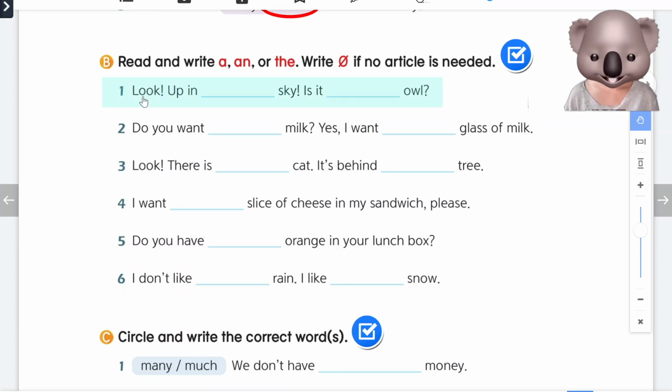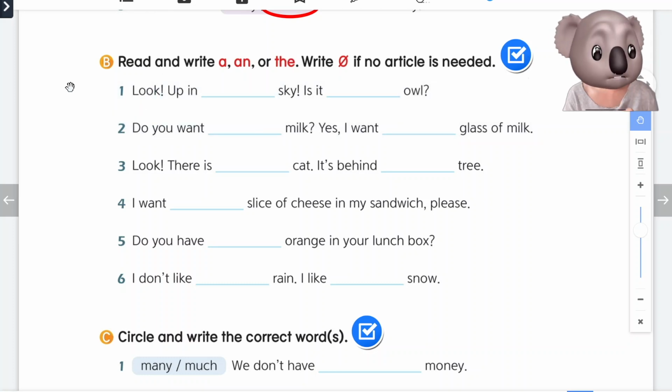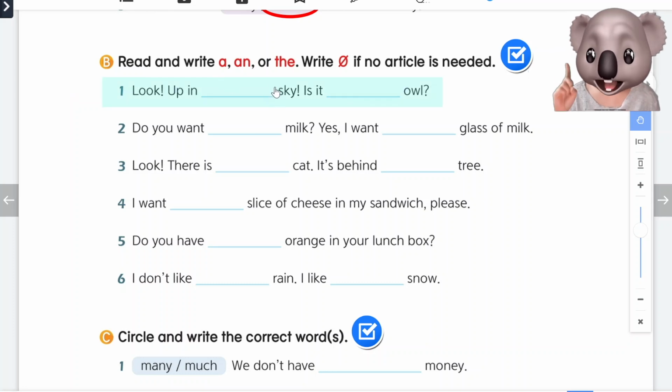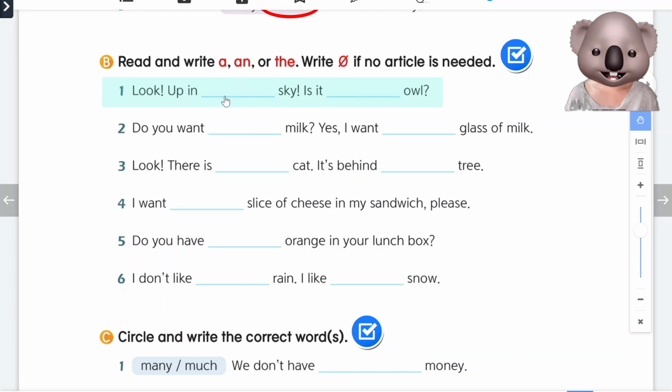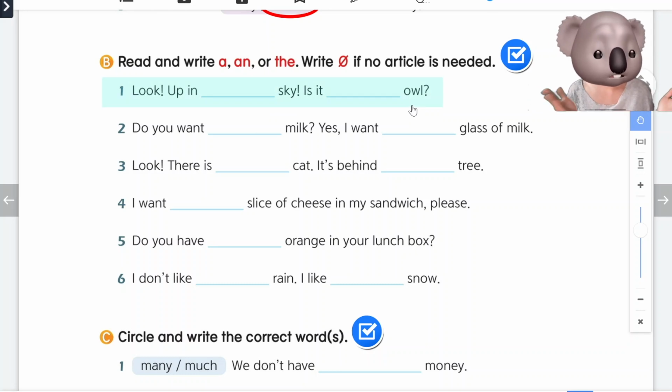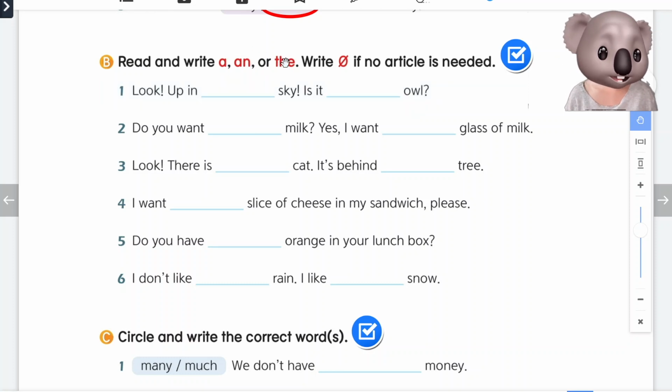Let's start. Number 1. Look up in sky. As we just said, there is only one sky. So we will write up in the sky. Is it owl? We're just asking in general. Is it a or an? Owl starts with an O. We know that O is a vowel. When there are vowels, we need to use an.